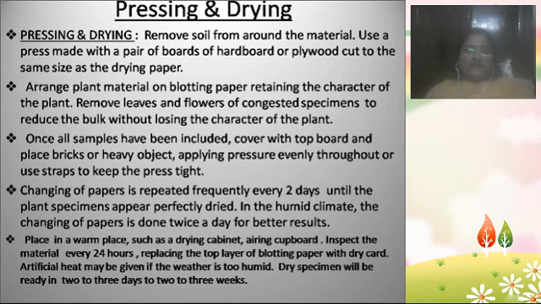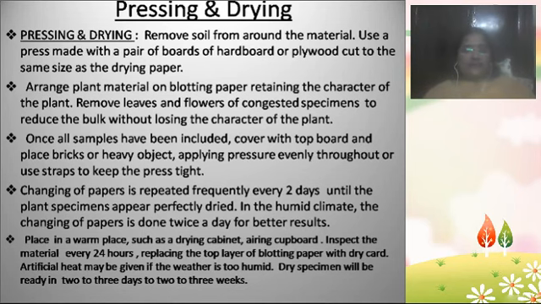Okay, so next every 24 hours we need to check whether the herbarium sheets are safe or not, if any contamination is there, if the plant material is being damaged or not. So we need to check every 24 hours. And then blotting papers need to be changed if you are storing with the help of blotting papers. And then artificial heat, sometimes if the moisture is more and there is no heat at all in the atmosphere, then you need to provide heat artificially from the external side.